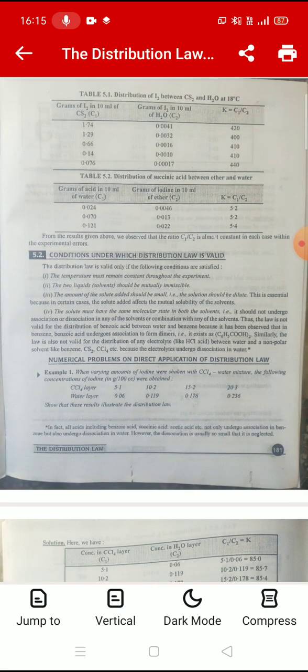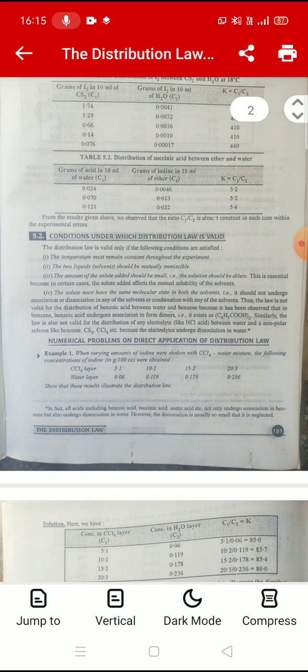Conditions under which distribution law is valid. The distribution law is valid only if the following conditions are satisfied. Number 1. The temperature must remain constant throughout the experiment. 2. The two liquids, or we can say solvents, should be mutually immiscible. 3. The amount of solute added should be small, that is, the solution should be dilute. This is essential because in certain cases the solute added affects the mutual solubility of the solvents.